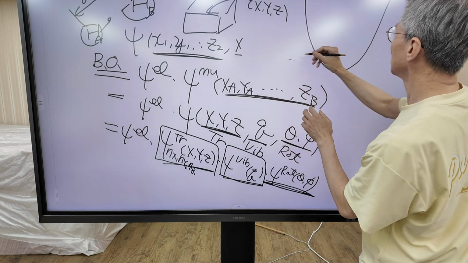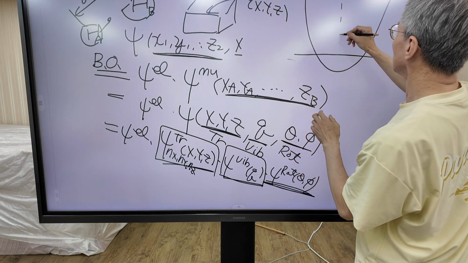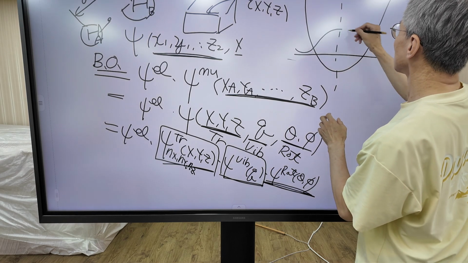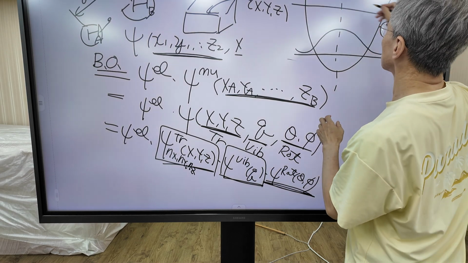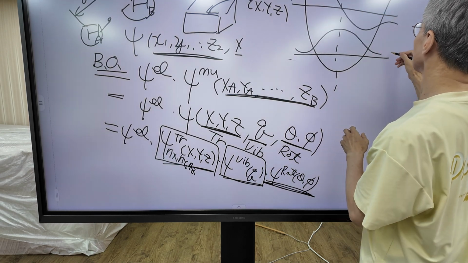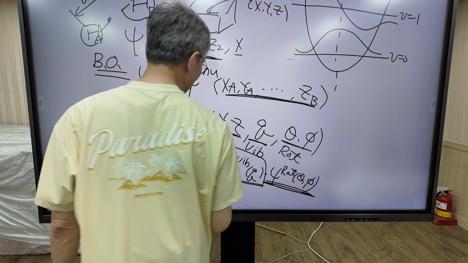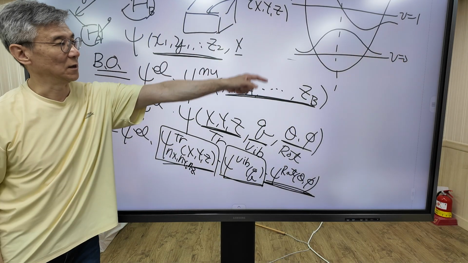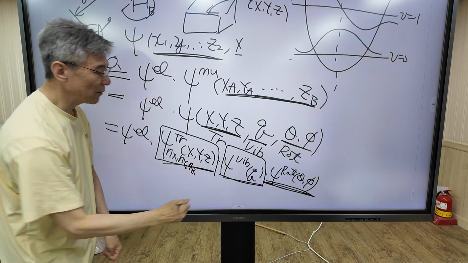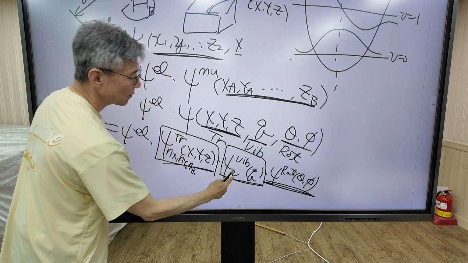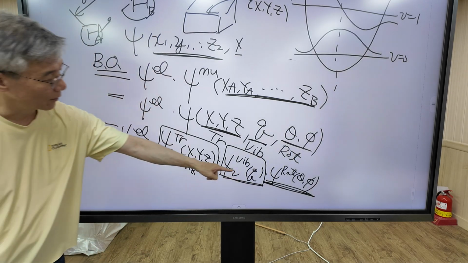This is the harmonic potential. This is the vibrational wave function, which looks like this. And we have one vibrational quantum number, v, because we have one coordinate.